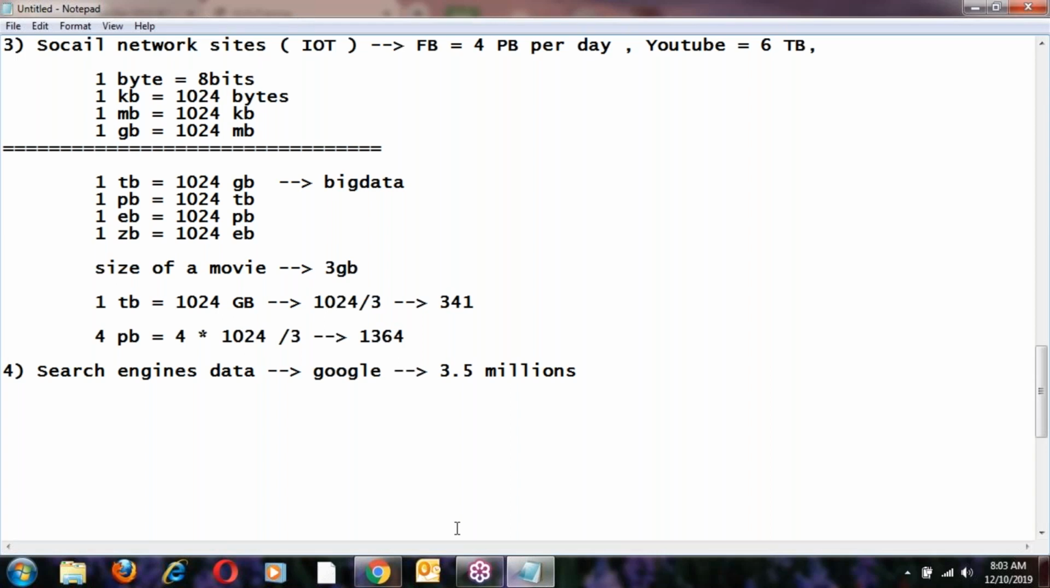So 3.5 million searches are happening, that means 35 lakhs of searches happen in Google. So a lot of data is being generated. This is one more example of this.